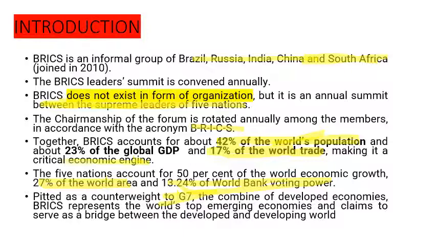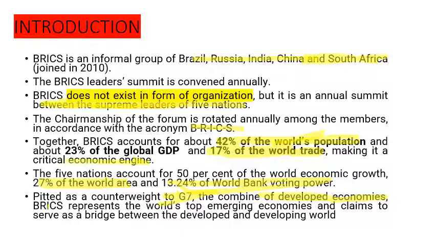These nations are growing more than the G7 nations, so BRICS is seen as a counterweight to G7. The G7 is a combination of developed economies, as I told before. Now BRICS has come to balance the G7, and it represents the world's top emerging economies and claims to serve as a bridge between the developed and the developing world.